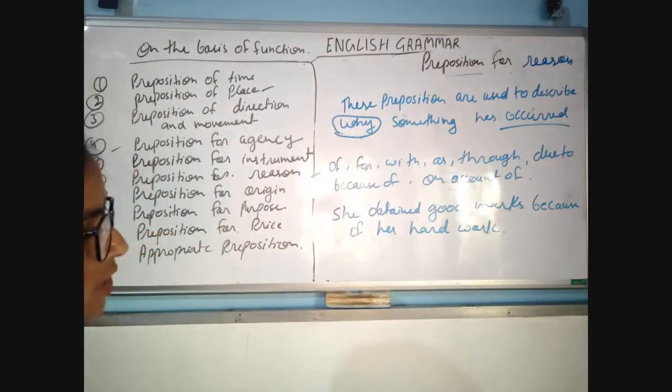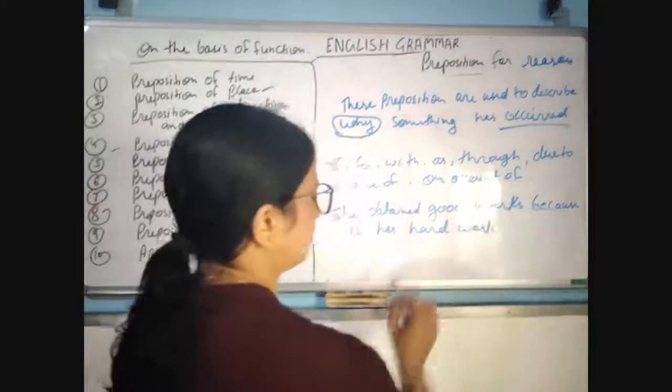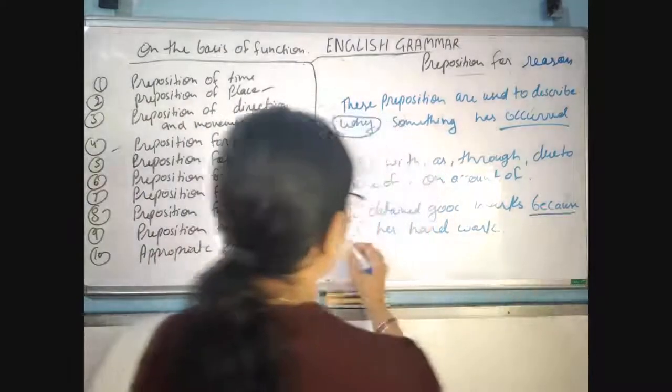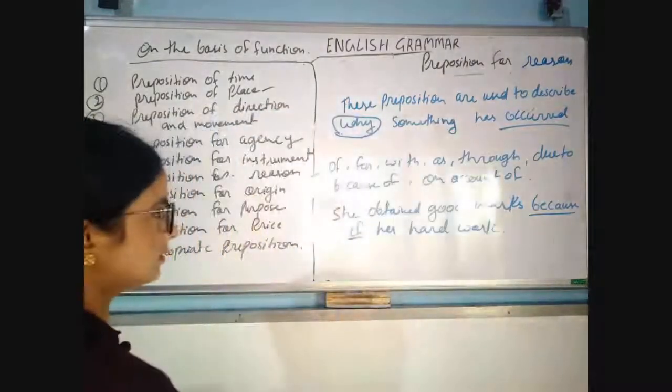Because she did hard work. So that's why she got good marks. So the reason for obtaining good marks is hard work. Okay, so "because of" is a preposition used here to show reason.